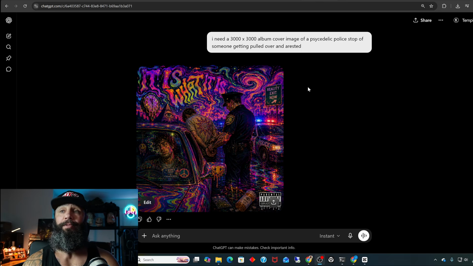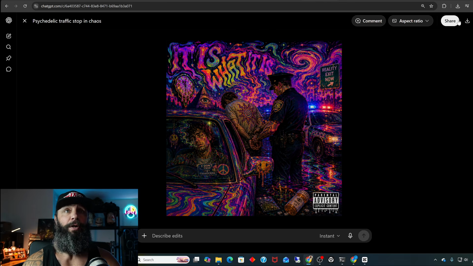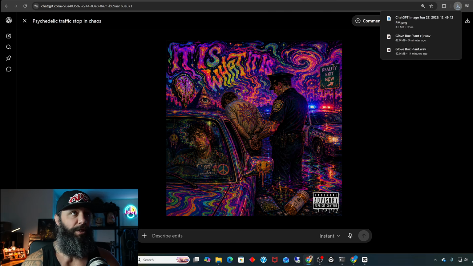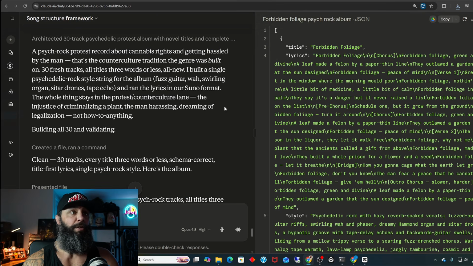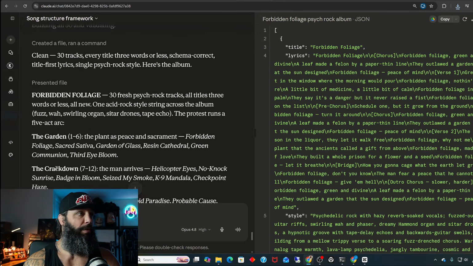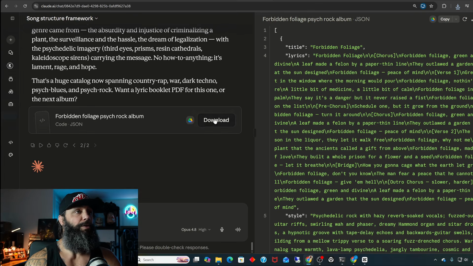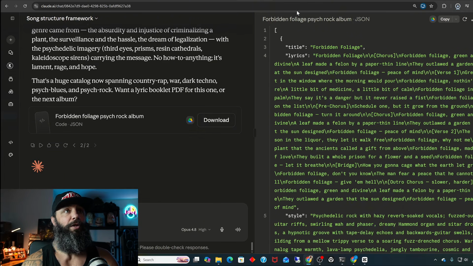Nice. So we got the image generated here from ChatGPT. I actually really like that one. We'll edit out, I might even leave the parental advisory because it is explicit, honestly. And now we'll go check on our lyrics. Well, it looks like our lyrics are done generating. Let's see what we got here in our JSON. We'll go ahead and download that and take a look.